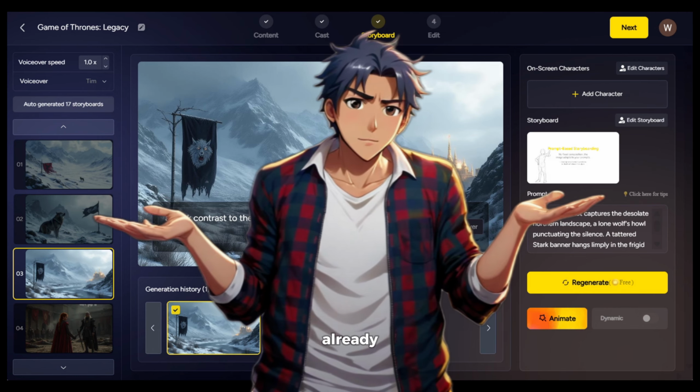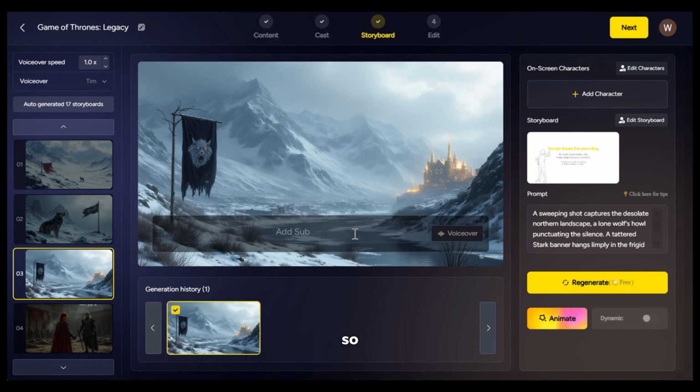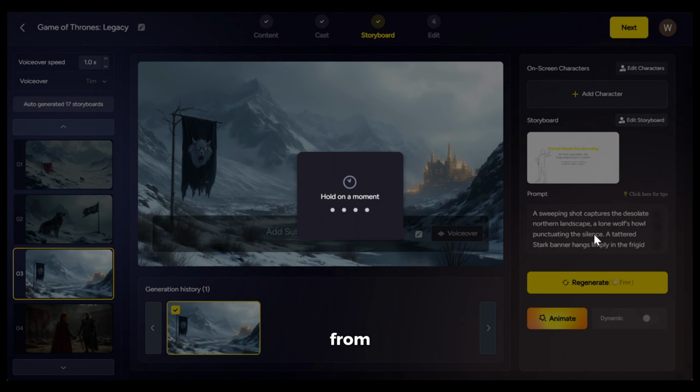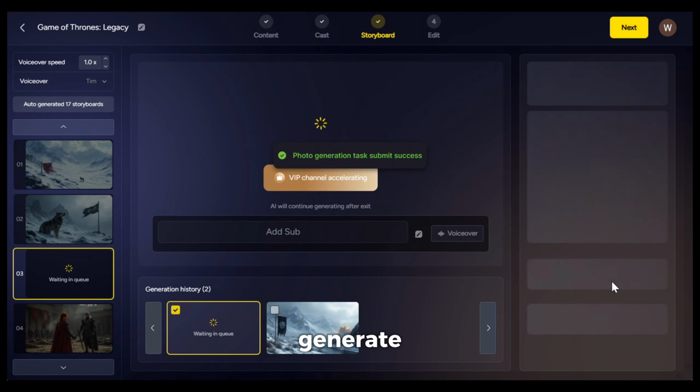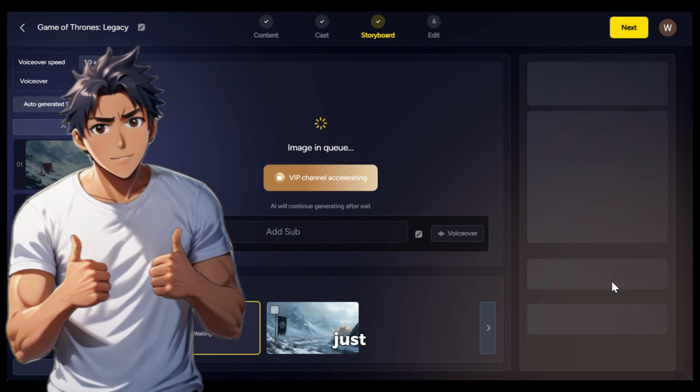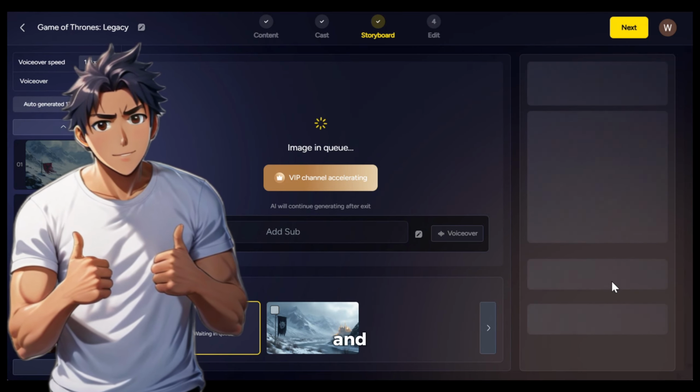Now, as I have already mentioned, I won't be using voiceovers, so I will just remove the text. From here, you can see the prompt used to generate the image. If you don't like the image that it has generated, you can simply click on regenerate and the AI will generate a new image for you. Or you can just give it a custom prompt and generate images.